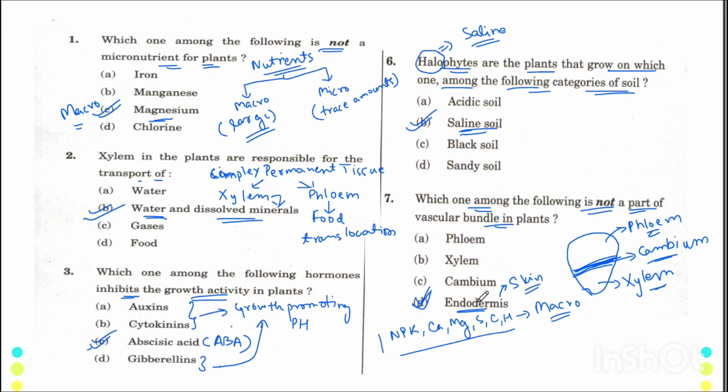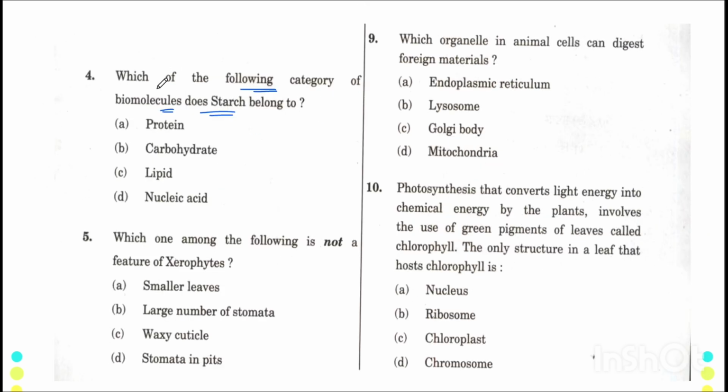Chalo, let's move on to the next slide now. Okay, so the first question on this slide is, which one of the following categories of biomolecules does starch belong to? Now if you go back, I explained carbohydrates very well, and there I told you starch is a type of polysaccharide. Since it is a type of polysaccharide, it is a type of carbohydrate. So starch is a polysaccharide which belongs to the biomolecules called carbohydrates. So the answer to this is carbohydrate.